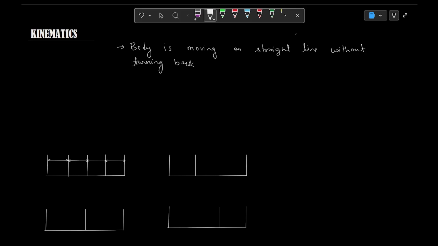So in this case, I have explained to you that distance will be equal to the magnitude of displacement, right? And that's why we can say that average speed will be equal to magnitude of average velocity.